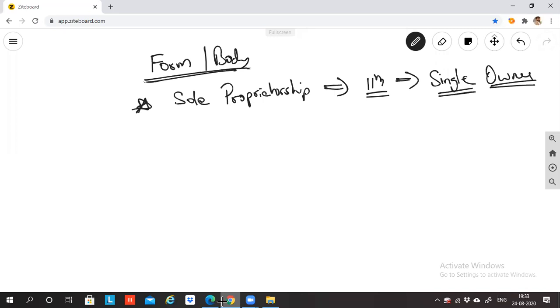So who starts a sole proprietorship? A person who's a single owner, right? So whenever the nature of business is such that the capital requirement is less, and the management of the business can be done by one person, then in that case we form a sole proprietorship business, right? So if the capital requirement is limited and one person is sufficient to manage the business, then we say that you can start a sole proprietorship business, right?